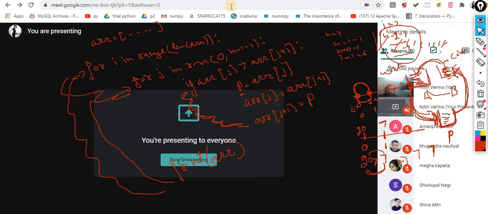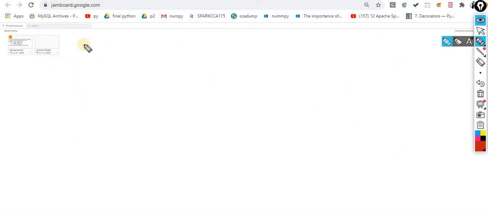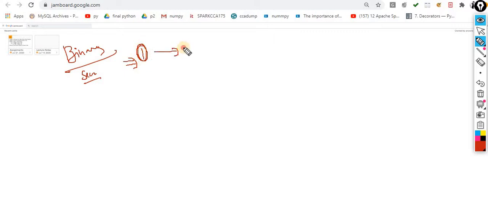Okay, good. So the next topic is binary search. This is a searching algorithm. Now condition number 1: if you want to perform a binary search, there is one mandatory condition. What is that condition? Your data must be in sorted order. That's it. This is the first, mandatory condition. Otherwise, if your data is not in sorted order, you are not supposed to perform binary search.